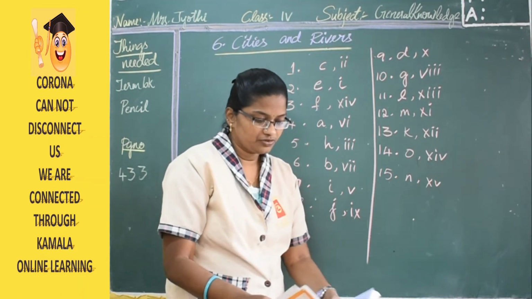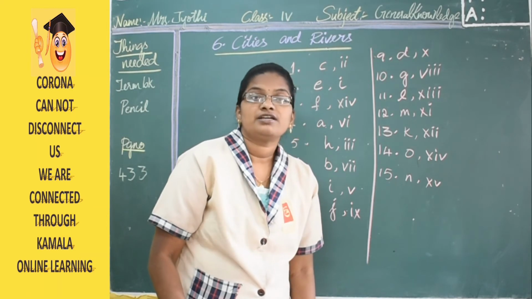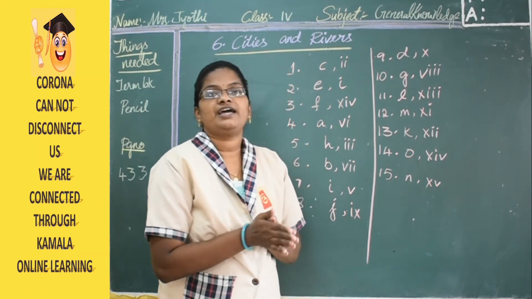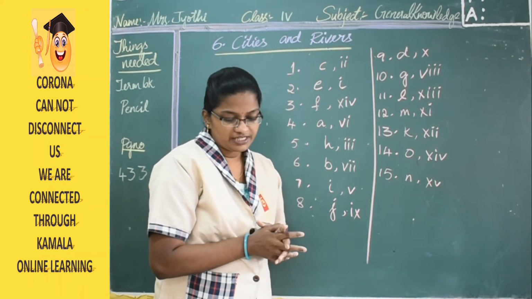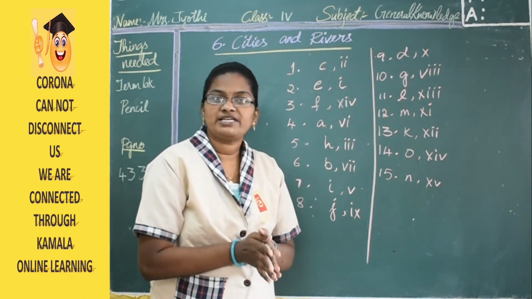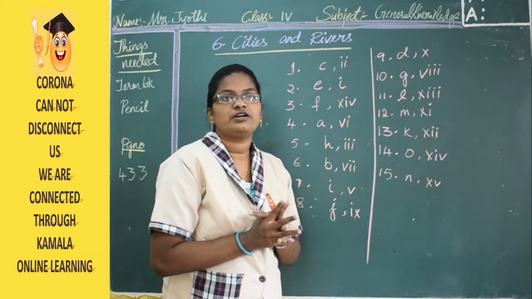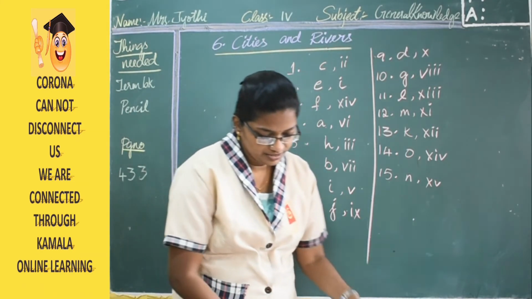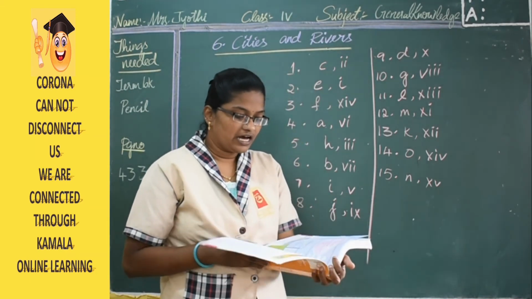Once again I am going to repeat. Lesson number 6, cities and rivers. Before this you have a warm-up, and the answers for the warm-up are Ganga Basin, Satluj Basin and Brahmaputra Basin. The first one is Agra.